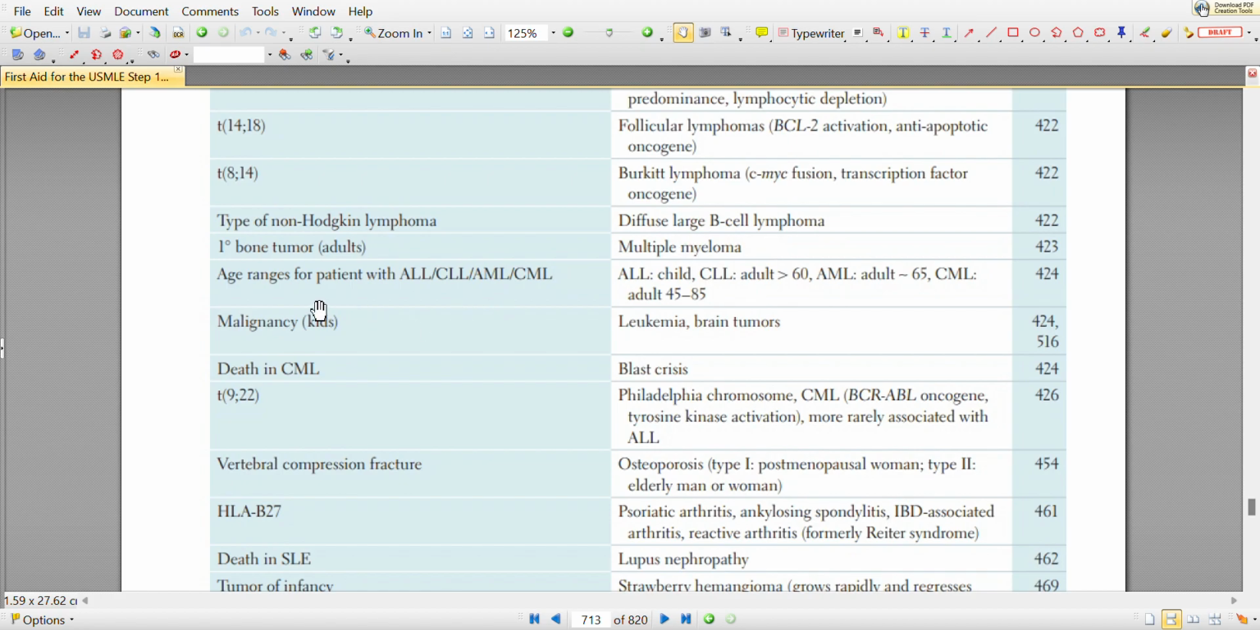Age ranges for patients with acute lymphocytic leukemia, CLL, AML, and CML. So for ALL, child. For CLL, adult greater than 60 years old. For acute myeloid leukemia, adult around 65 years old. Then the CML, adult around 45 to 85 years old. Let's proceed to part 3.